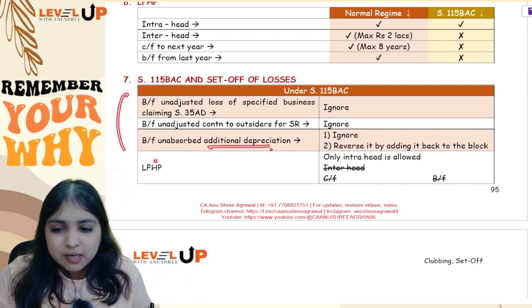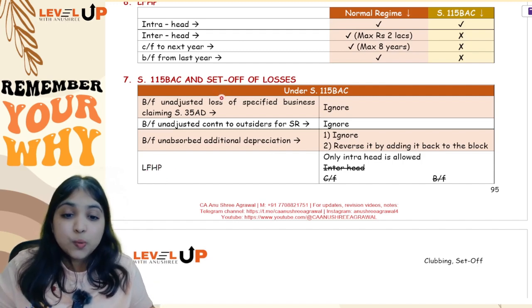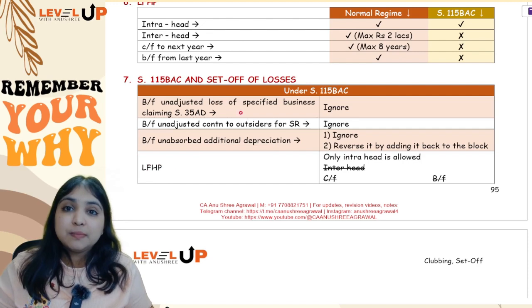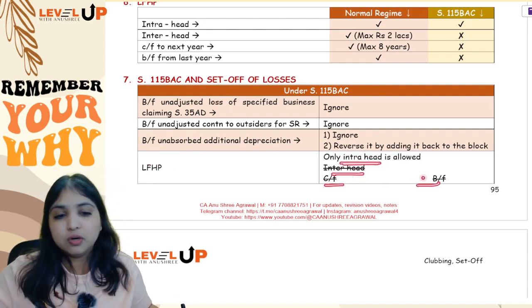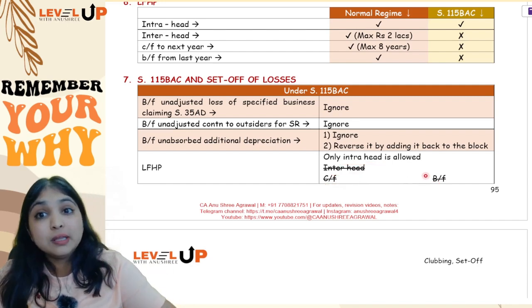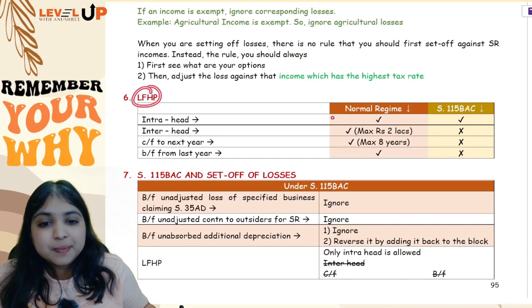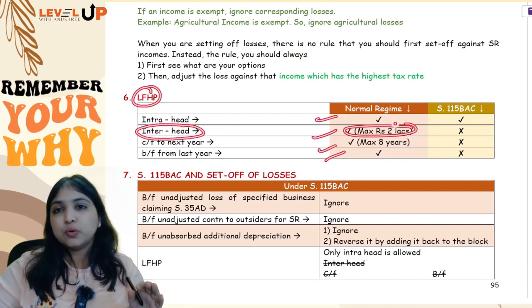Okay, so over here the most important point is loss from house property, that if your assessee is following 115 BAC, loss from house property you can do only intra-head, no inter-head, no carry forward, no brought forward, only intra-head only you can do. And if assessee is following the normal regime, loss from house property you can do everything, but inter-head you can do maximum 2 lakh rupees only.